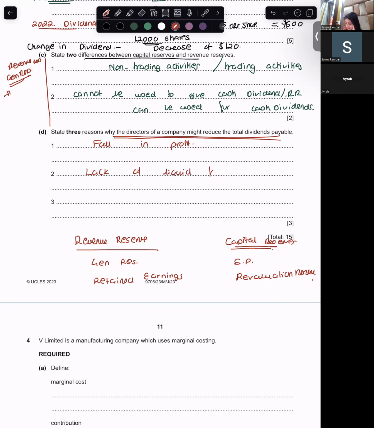Or if the funds are required for other commitments. You've just copied the marking scheme. Yeah, and this question has come multiple times, so I've learned it.